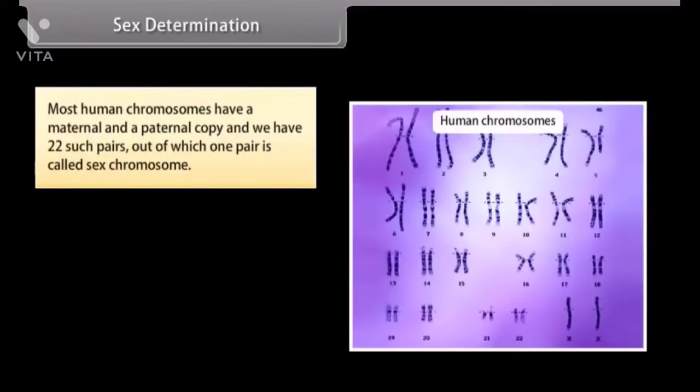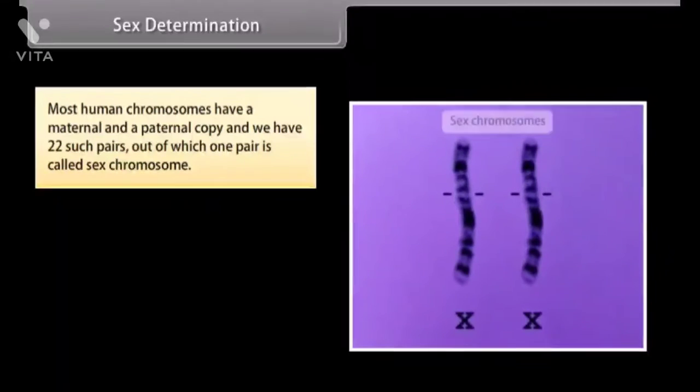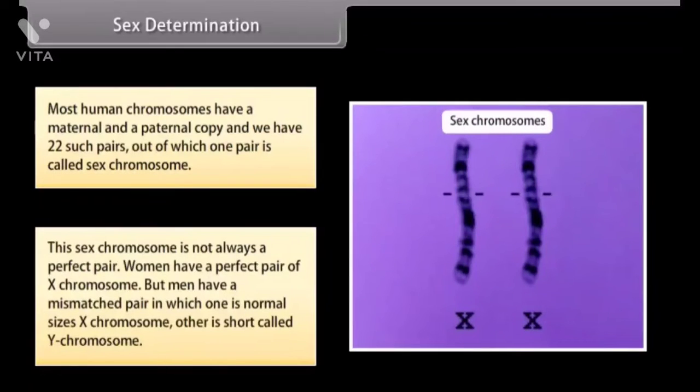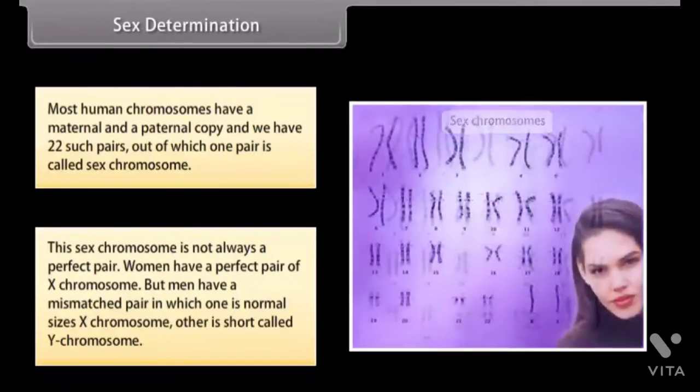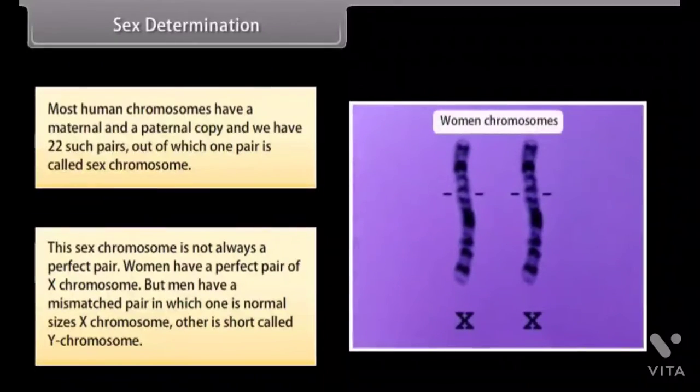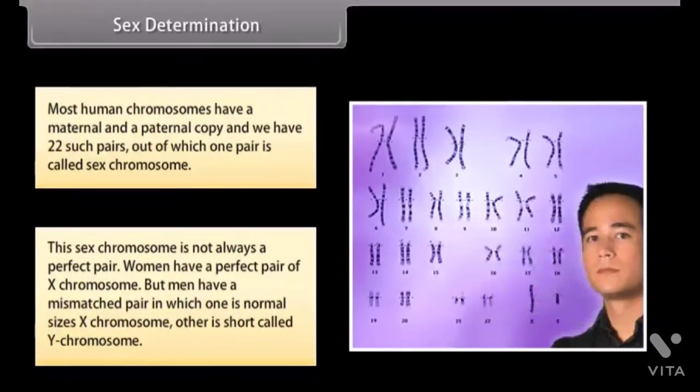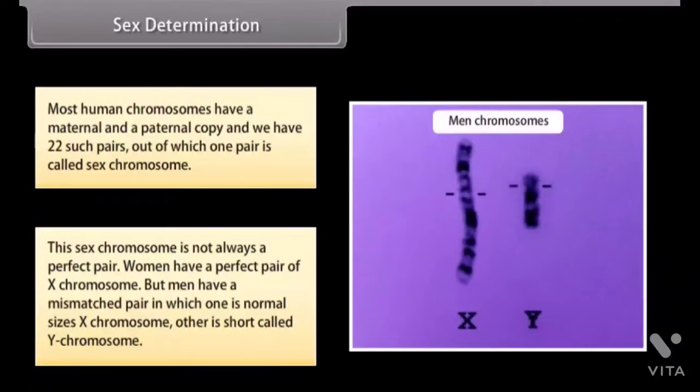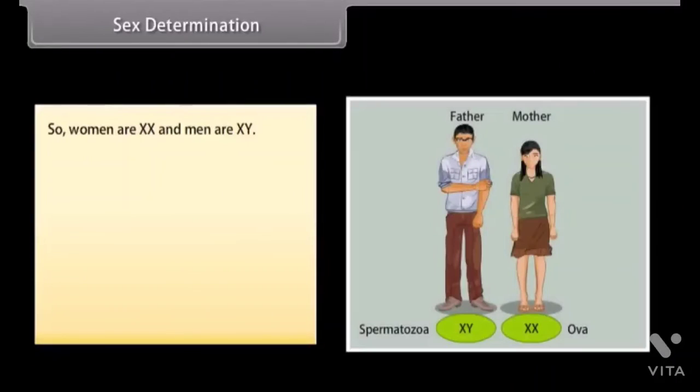Sex determination. Most human chromosomes have a maternal and a paternal copy, and we have 22 such pairs, out of which one pair is called the sex chromosome. This sex chromosome is not always a perfect pair. Women have a perfect pair of X chromosomes, but men have a mismatched pair in which one is a normal sized X chromosome and the other is short, called the Y chromosome. So women are XX and men are XY.